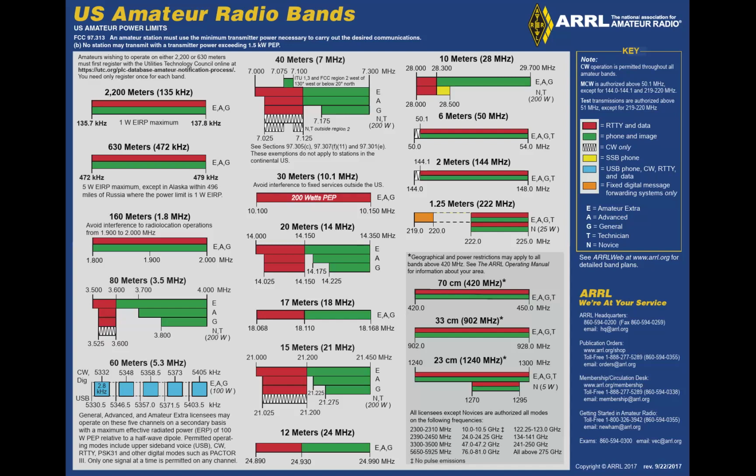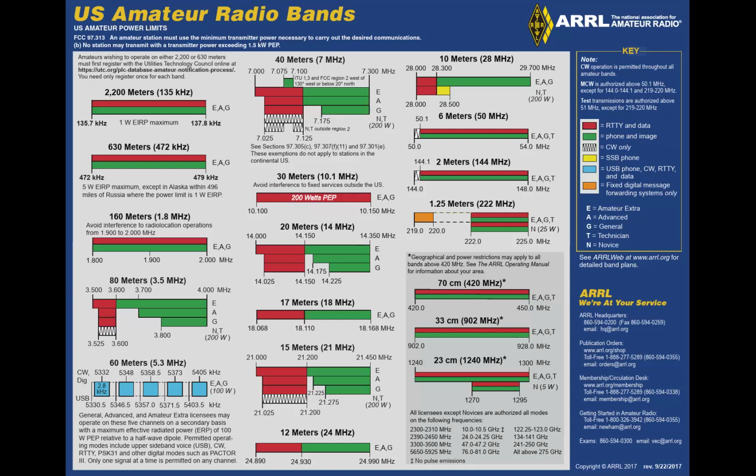Next question. On which of the following bands is phone operation prohibited? If you look on the US band plans chart, 30 meters is a data-only band. Now data can include CW or Morse code, RTTY or radio teletype, or any of the other digital modes. Next question. On which of the following bands is image transmission prohibited? Image transmission, like slow scan television, takes such large bandwidths, it is not allowed on 30 meters.